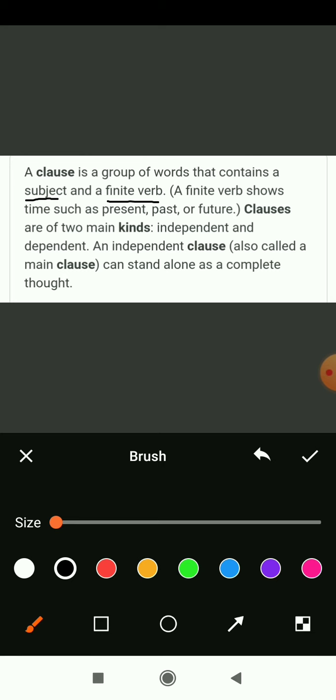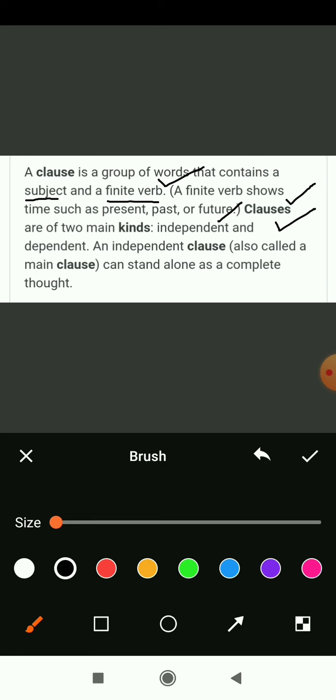So here we have something about the finite verb. A finite verb shows time, such as present, past and future. So this verb shows us a time also. What is written here in the bracket is an introduction to the finite verb. By the way, a clause is a group of words. This is what we have to confirm. And what else about clauses?